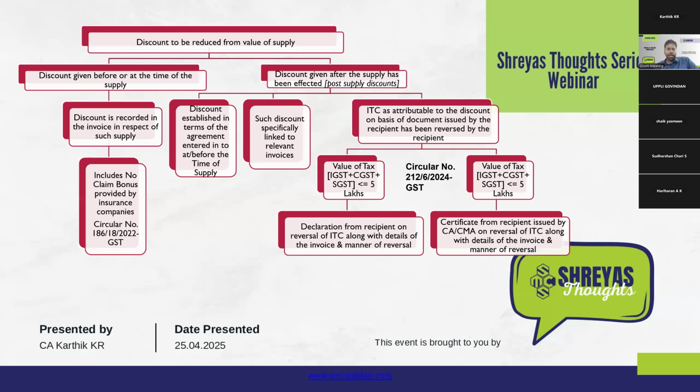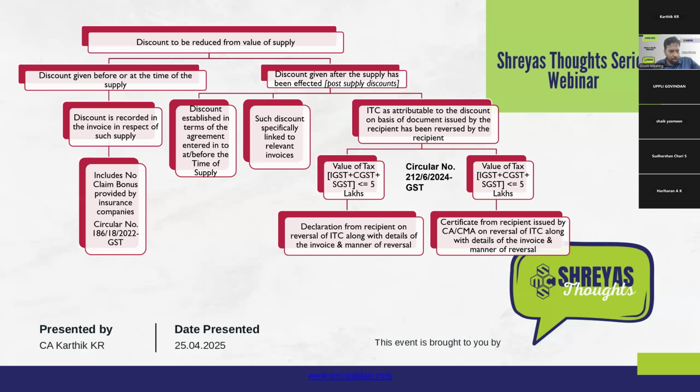So in that case, at the initial time, you might not be able to ascertain whether the discount will be provided or not because the quantity requirement is not met. But the terms are clearly established in the agreement. But at a later point of time, within the year, the 10,000 kg requirement is met and the retrospective or post-sale discount for the supply that has already happened, assuming 1 lakh rupees, is given.